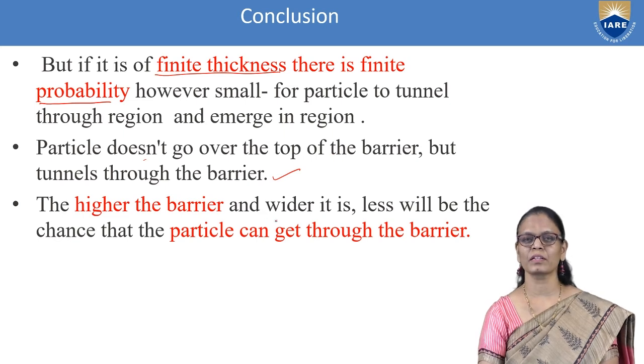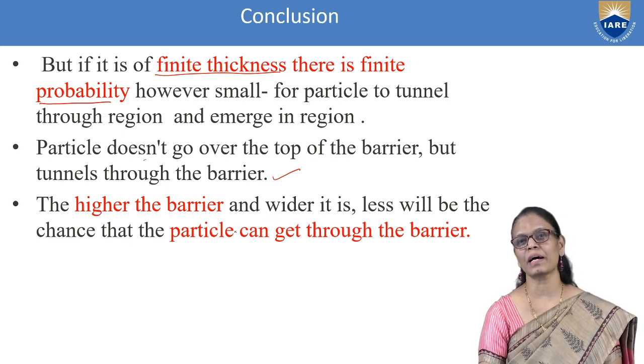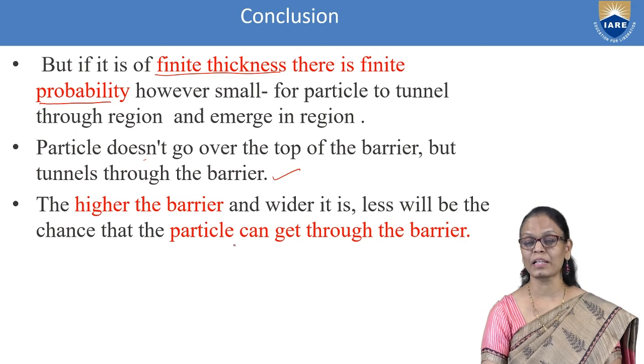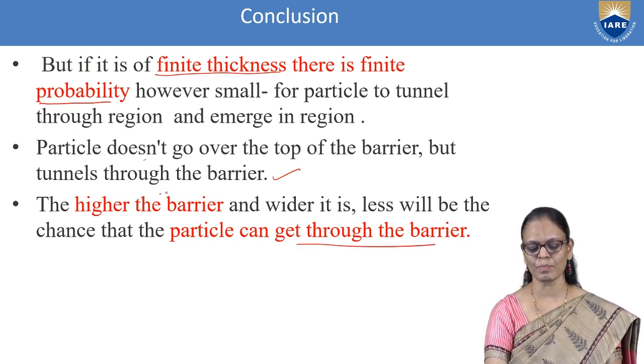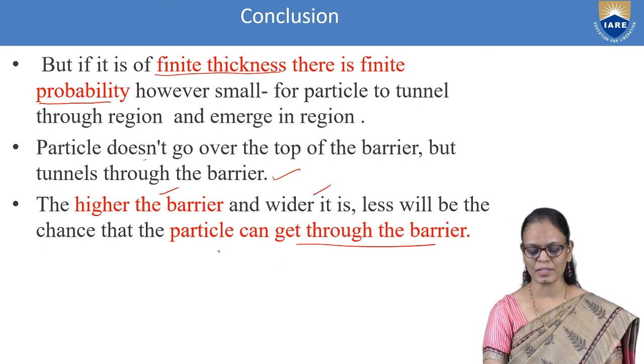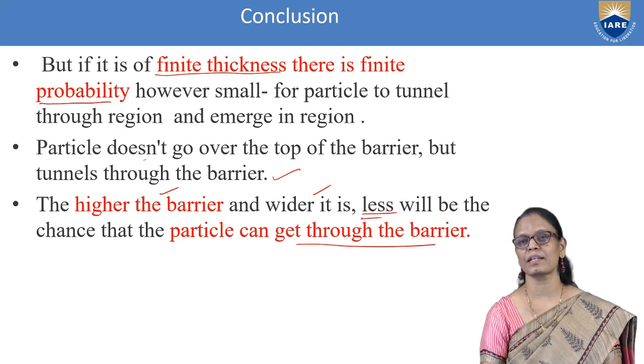So we can conclude that the higher the barrier and the wider the barrier, the less will be the probability for the particle to get through the barrier.